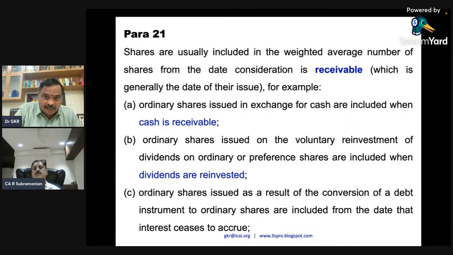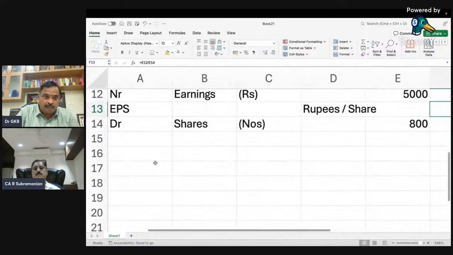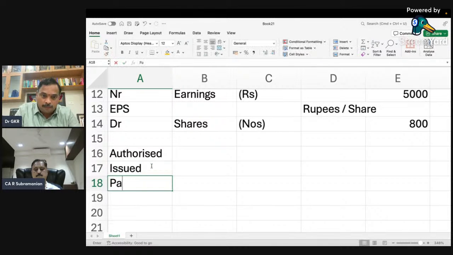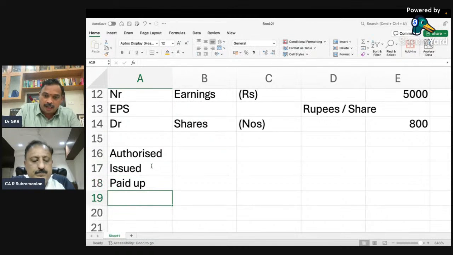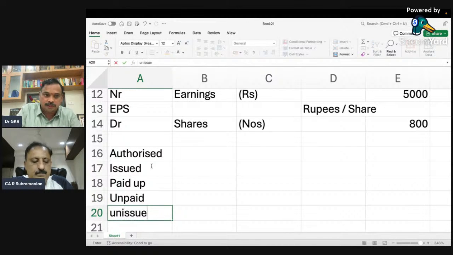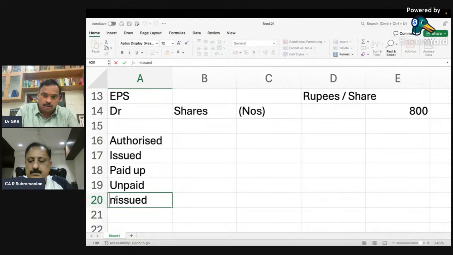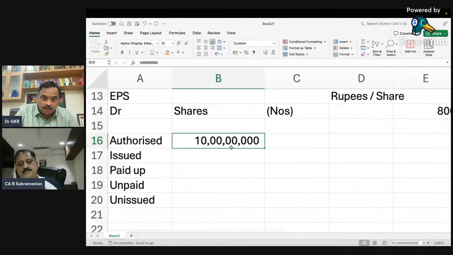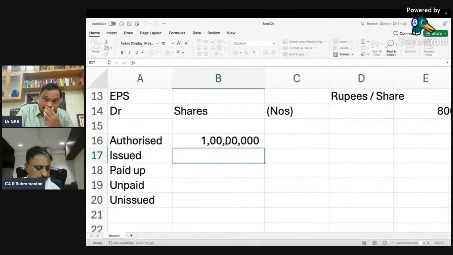Please understand the fundamental difference between authorized capital, issued capital, paid up capital, unpaid capital and unissued capital. Authorized may be 1 lakh shares, 10 lakh shares, 1 crore, whatever the number is.